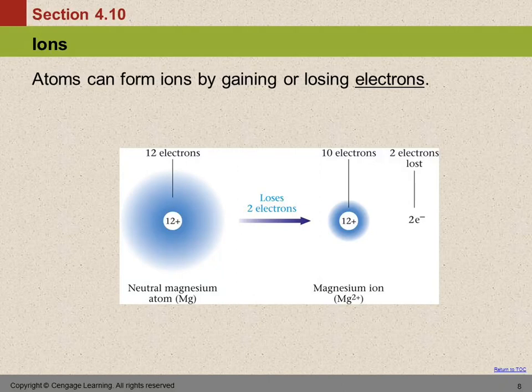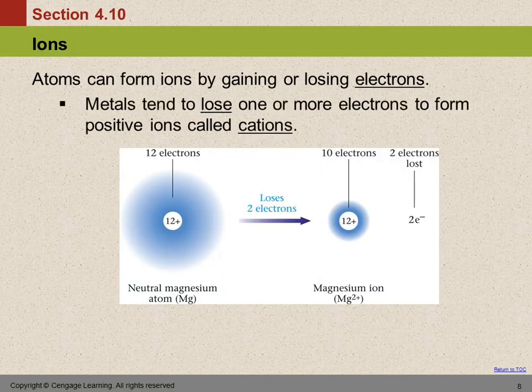So here we have a picture. Metals tend to lose electrons, to form positive ions called cations. So here we have a picture of magnesium. Magnesium is element 12 on the periodic table, so it has 12 protons. The atom is neutral, so it has 12 electrons. So out here in this cloud, we have 12 electrons.